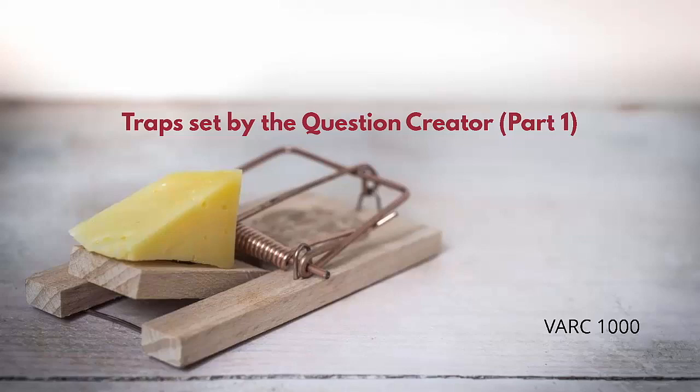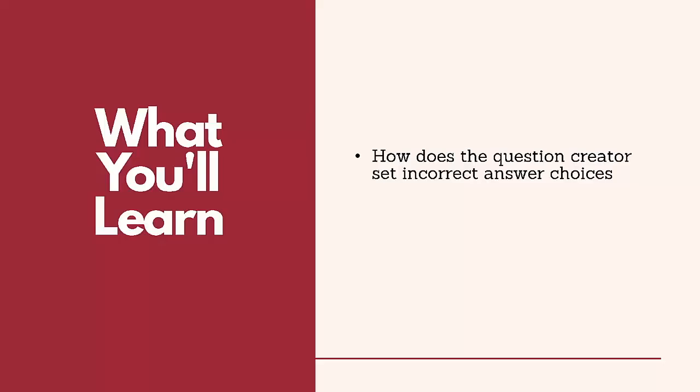But when we go and try to solve questions, the question setter gives us wrong answers as well. There are 4 choices given to us, 3 are wrong, and ladies and gentlemen, it is important that we understand how the question creators set incorrect answer choices. How do they create these incorrect answer choices? That is what we're going to learn today.